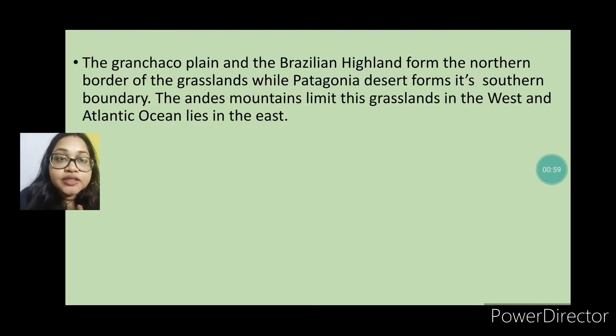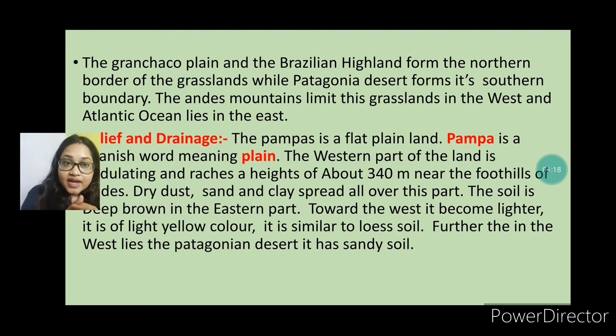Next, here the Gran Chaco, I already told you the Gran Chaco, the temperate forest region, plain and the Brazilian highland form the northern border of the grassland, while the Patagonian desert forms its southern boundary. The Andes mountains limit this grassland in the west, and the Atlantic Ocean lies in the east. Now we will discuss the relief and the drainage.